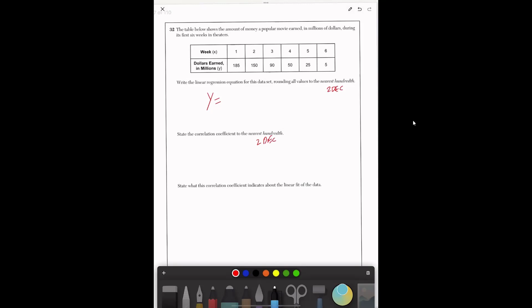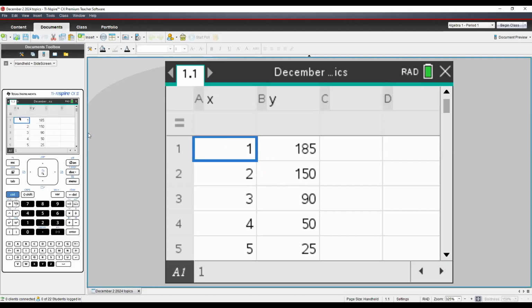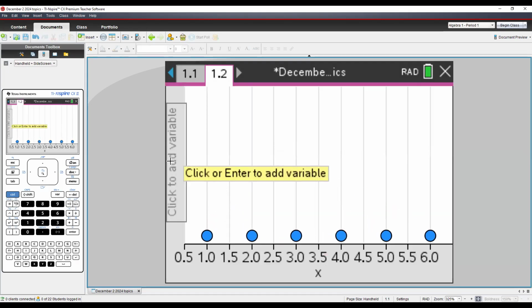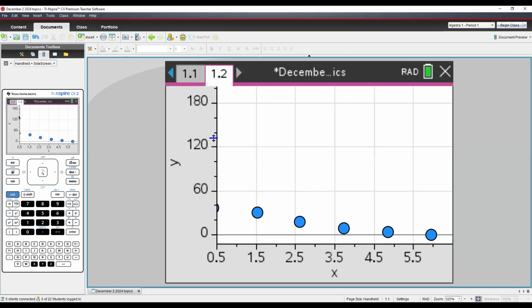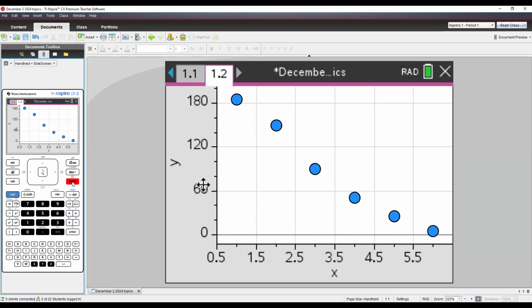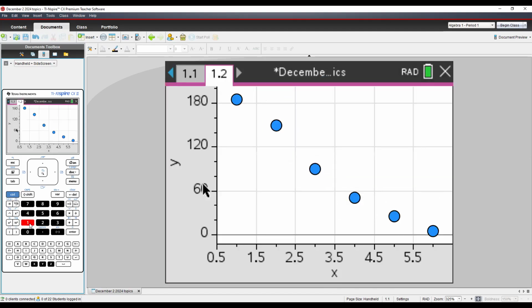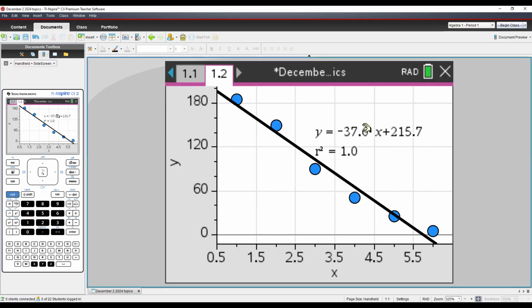All right, so let me grab the calculator. I've already entered the data into this table to save some time. Now I'm going to go to the home screen. I'm going to make these blue dots. This is the x-axis, here is the y-axis. All right, there is my line, and you can see it's a negative slope. So now I'm going to do menu 4, 6, 1. Just like before, this has 1 decimal place, and we want 2 decimal places.